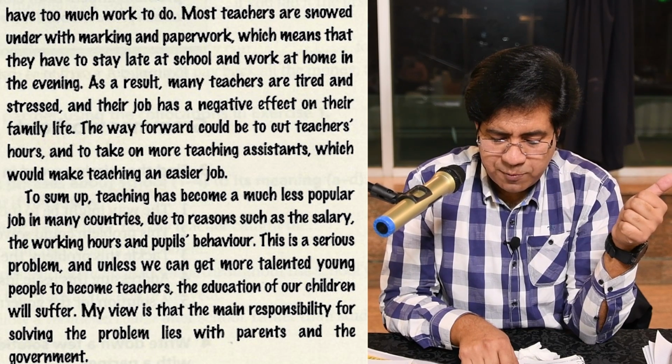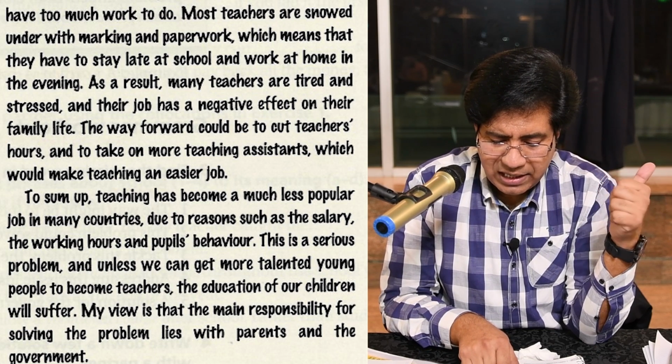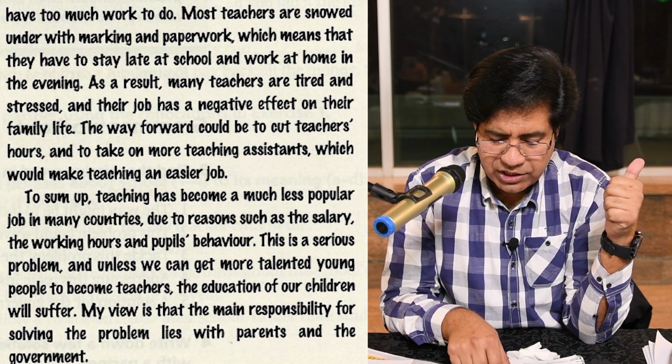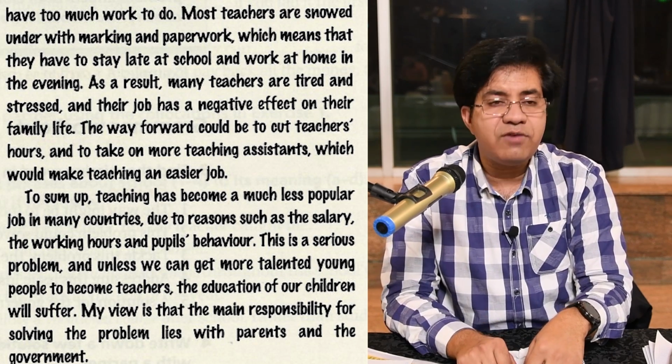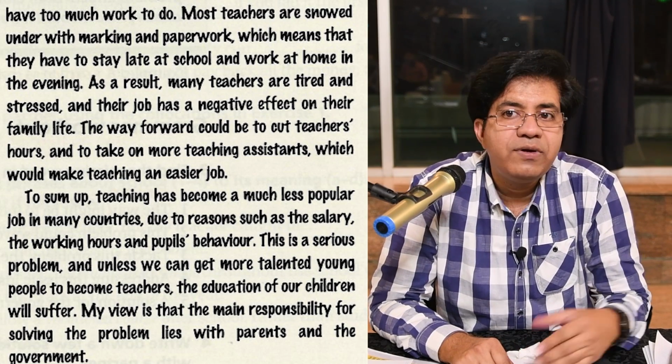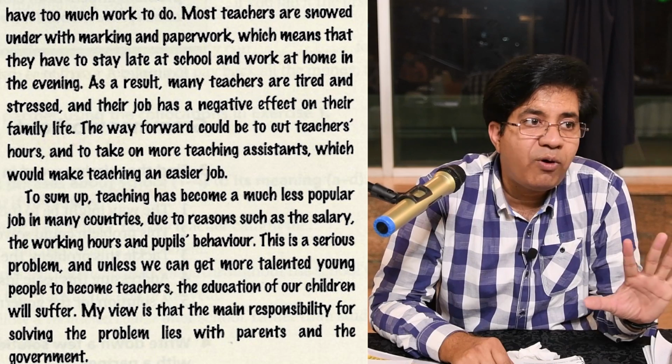This is a serious problem, comma, and unless we can get more talented young people to become teachers, the education of our children will suffer. Now, they have not given the summary of those 3 solutions, but for you it's a good idea.